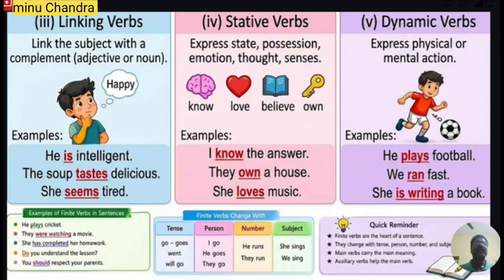So in this way, we learned about linking verbs, static verbs, dynamic verbs, transitive and intransitive verbs, auxiliaries, and three types of auxiliary verbs. You can go through the rest of the examples here, and you will have a clear idea about this. I am giving you one or two minutes to go through this slide, or you can pause the video and watch it.